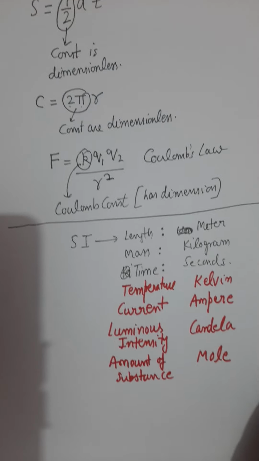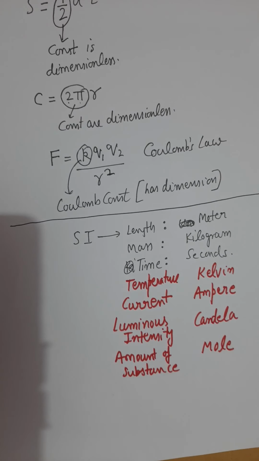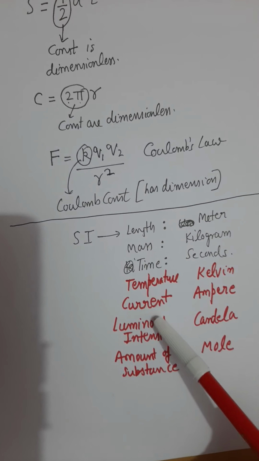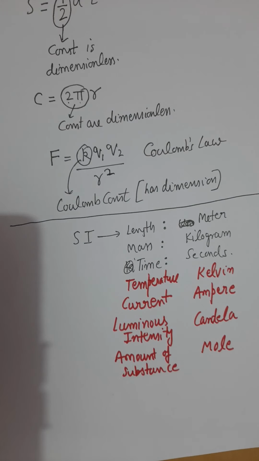So nowadays we have 7 standards in the SI system. Those 7 standards are length, mass, time, temperature, current, luminous intensity, and amount of substance, the mole.